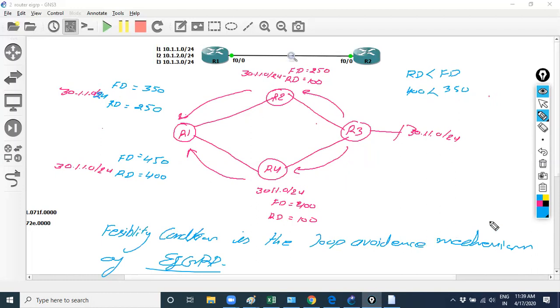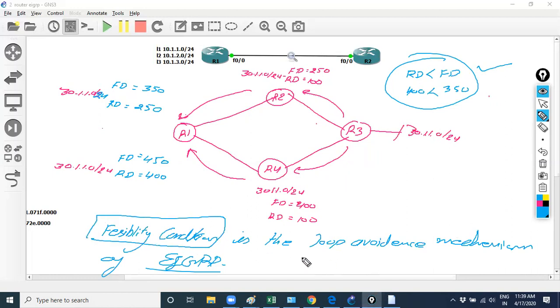It is used as a loop avoidance mechanism. You know how? In EIGRP, the feasibility condition is used to avoid loops. Let's check it.